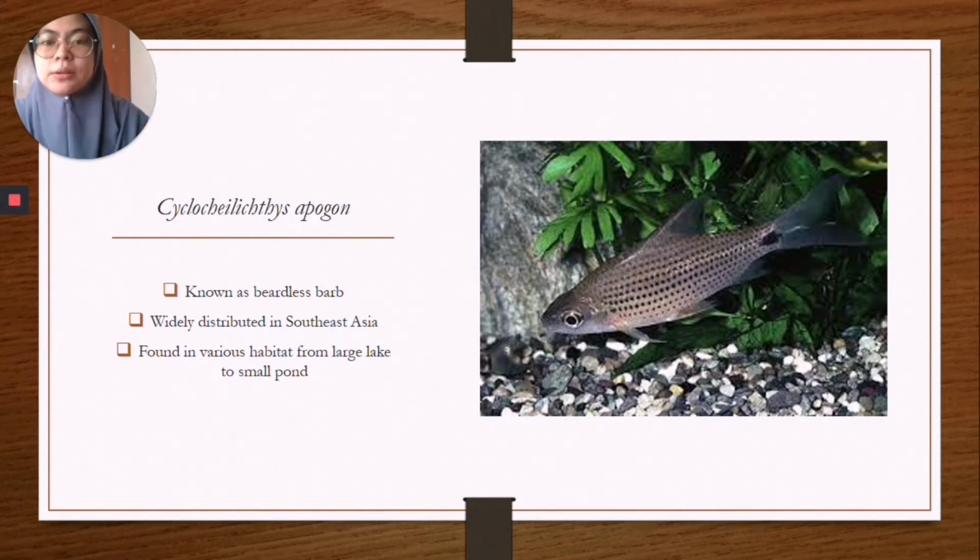precauda. Cyclocheilichthys apogon is widely distributed in Southeast Asia, known from Indonesia to Burma, and it is found in almost all major drainages in Peninsular Malaysia. They are usually found in various habitats from large lakes to small ponds, as well as small to large-sized rivers. Rainboth 1996 has stated that Cyclocheilichthys apogon is typically found around surfaces such as plant leaves, branches, and tree roots where they search for small plankton and crustaceans.